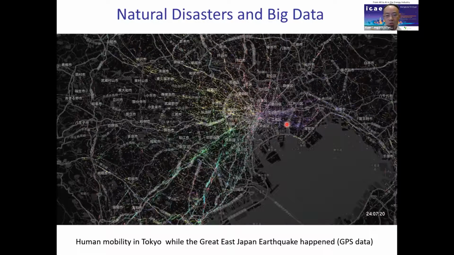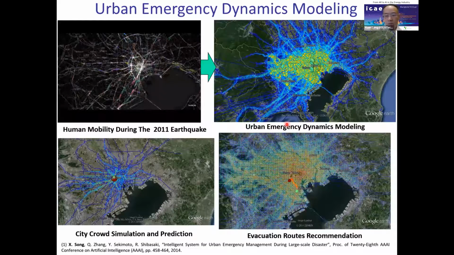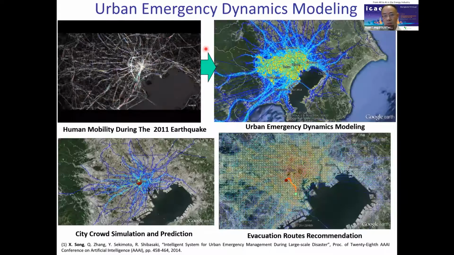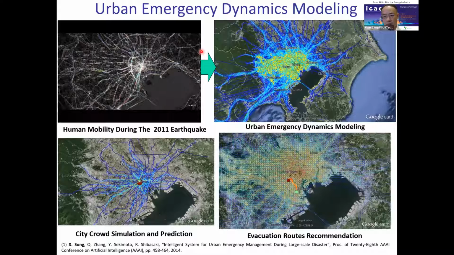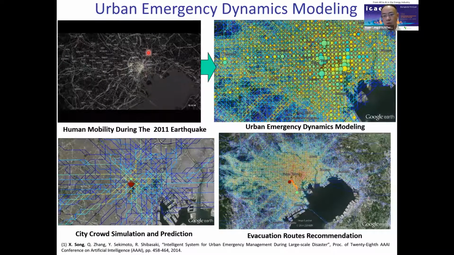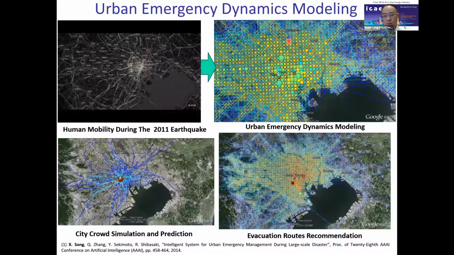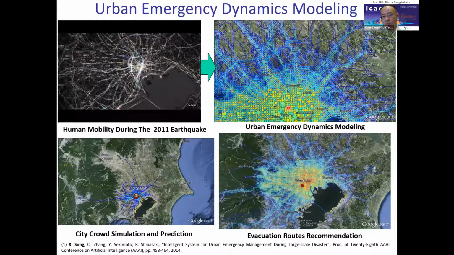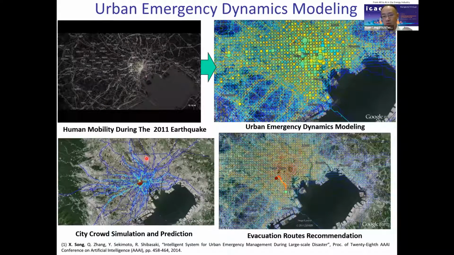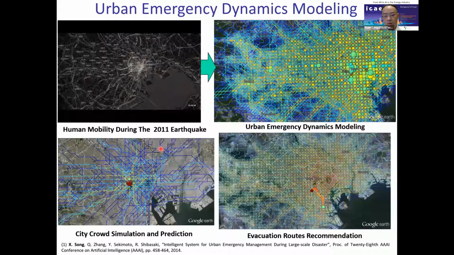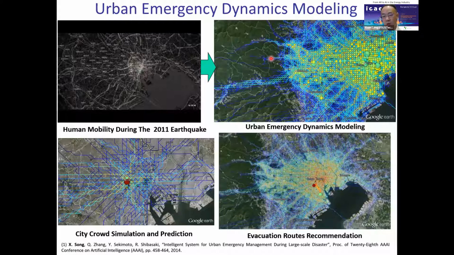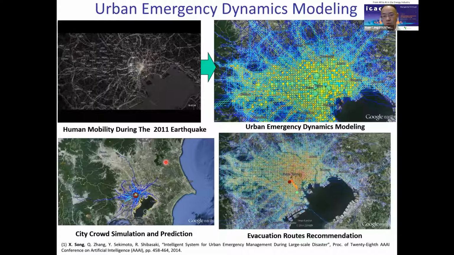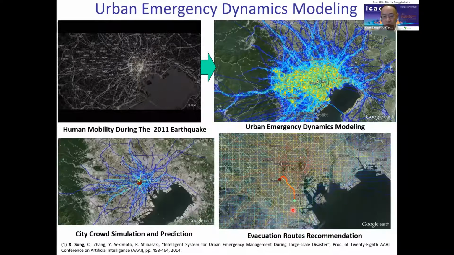So we try to develop some deep learning models for human mobility in earthquake or disaster cases, and we perform deep modeling to construct models. Based on these models, we can perform population movement simulation or prediction, such as if some future disaster happens, we want to simulate or predict how a large number of people will move. We also perform evacuation route recommendation for disaster cases.